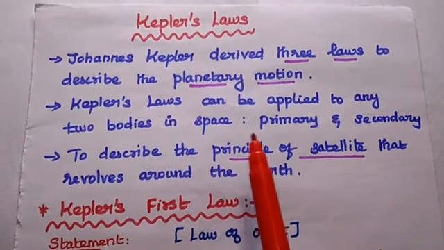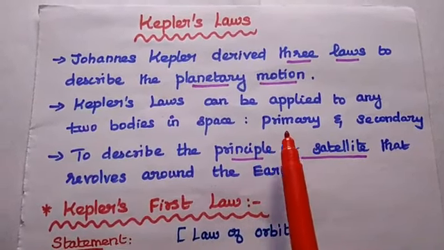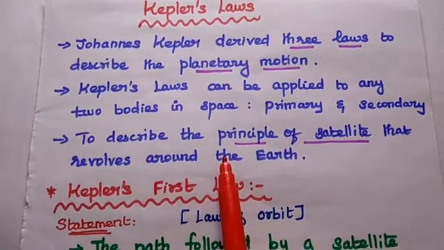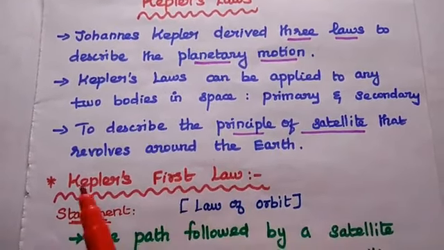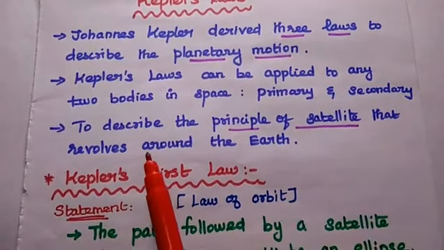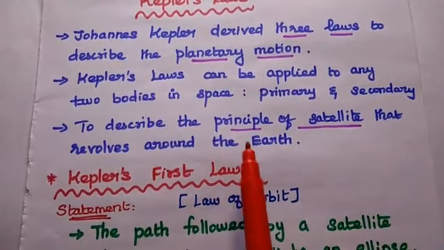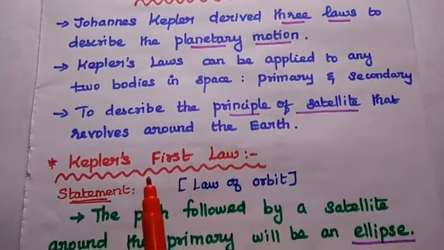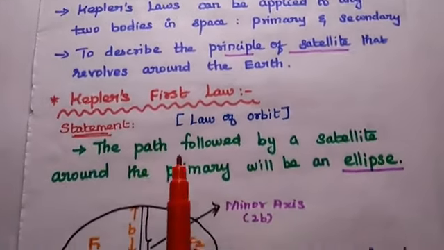We can consider the primary body as the Earth and the secondary body as the satellite, that is, an artificial satellite. So Kepler's laws are mainly used to describe the principle of a satellite that revolves around the Earth. There are three Kepler's laws.